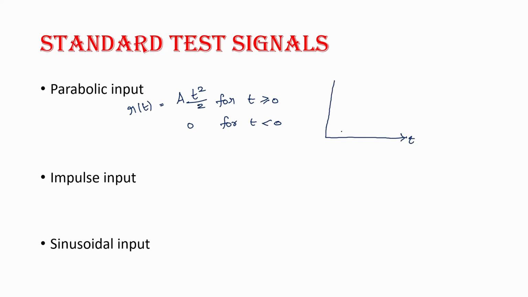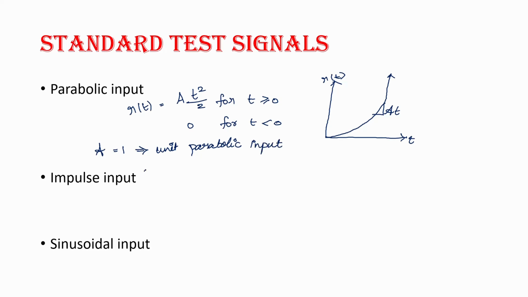So this is my parabolic input function, an exponentially increasing function. Here A represents a slope, that is, slope is A into t. Here also, if I substitute A equal to 1, the input is called unit parabolic input.